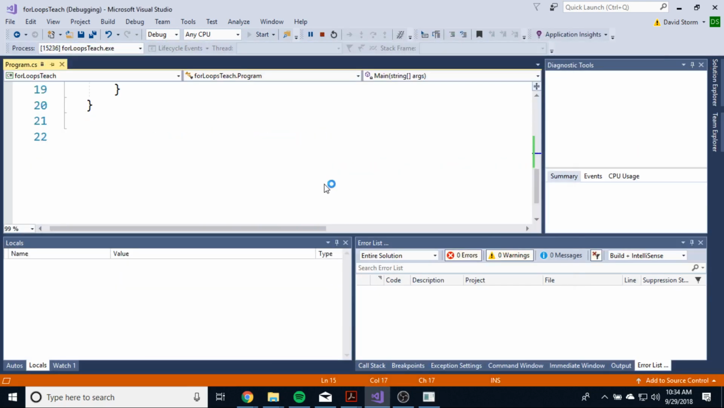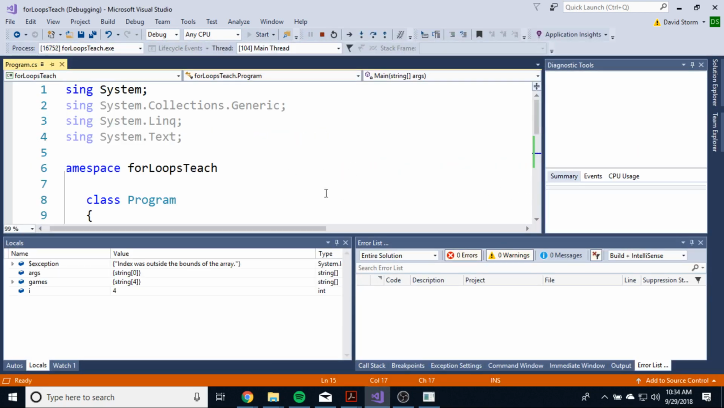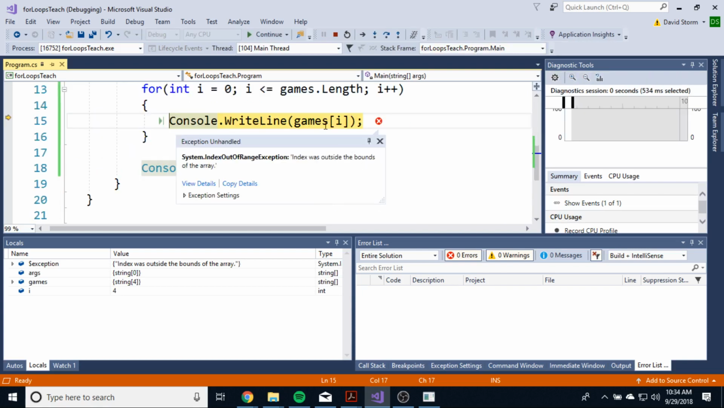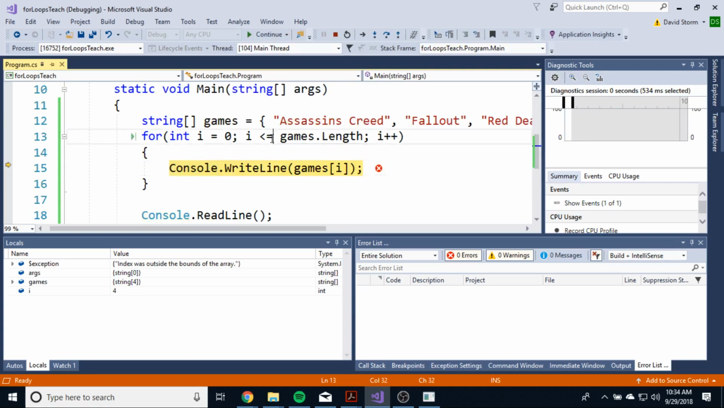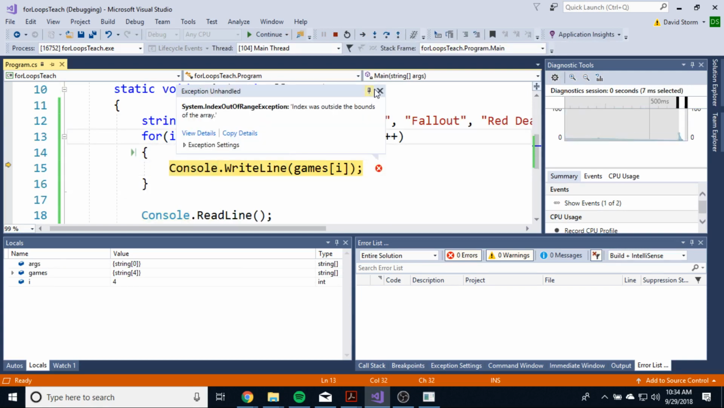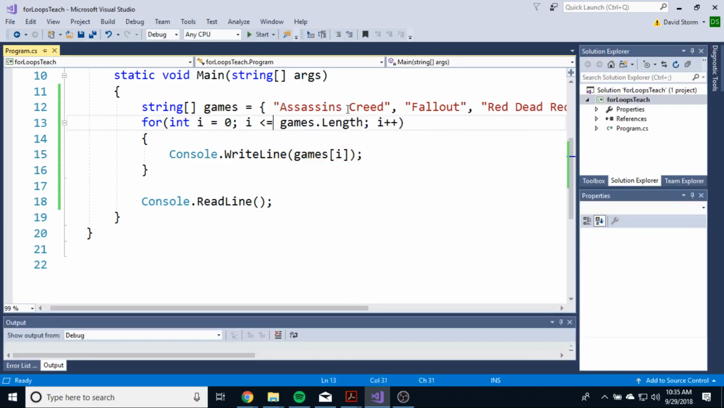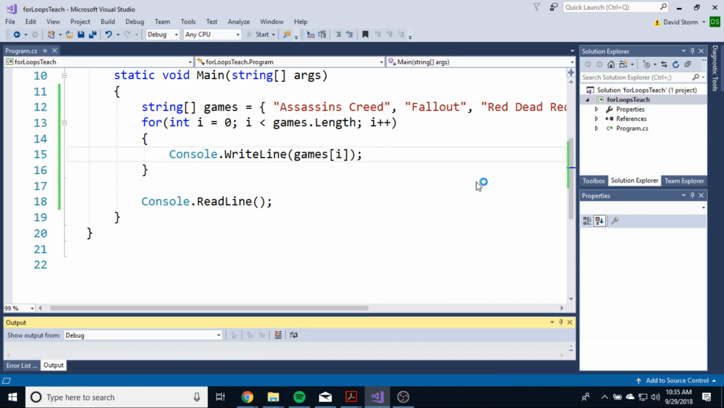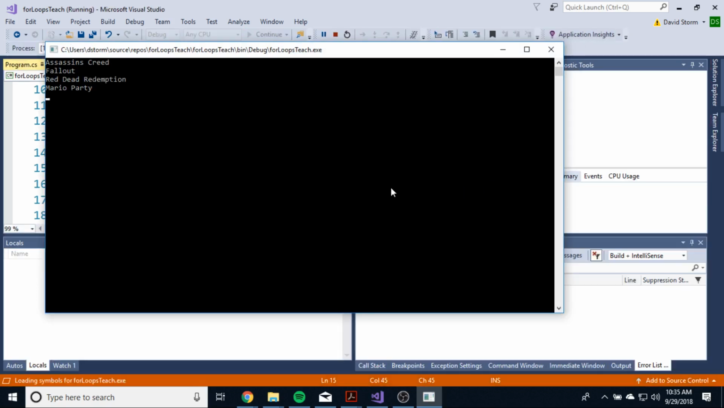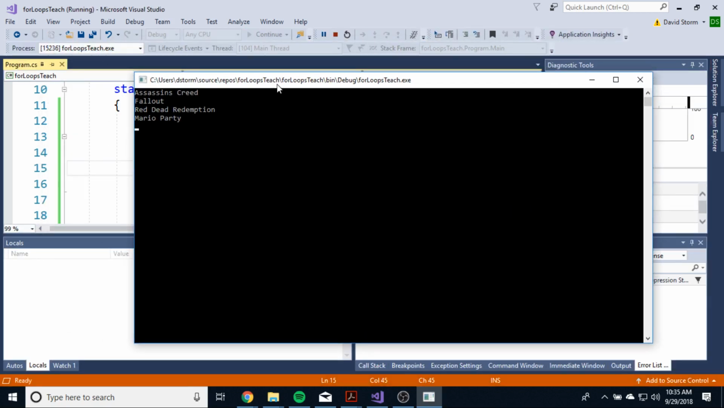Oh, why did it go away so fast? Did I type something on accident? Oh, I see why. It broke because it went too far. It was index out of range. All right. So because I put that equals there, it went one index too far and it broke my program. All right, there we go. So we have Assassin's Creed, Fallout, Red Dead Redemption, Mario Party, right?